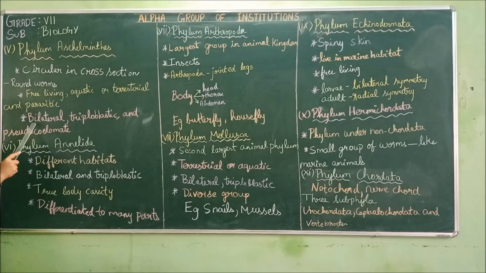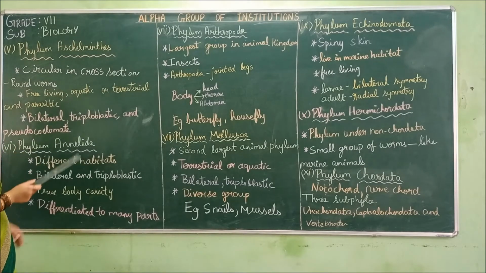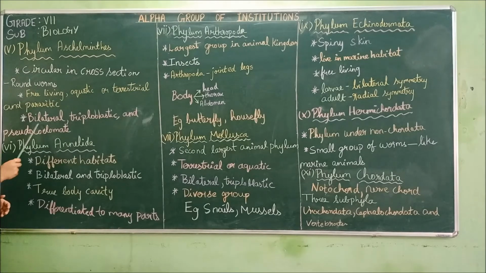Then next, they are bilateral. I already told you, bilateral means when the animal is divided along the central axis, it gets divided into two equal halves.